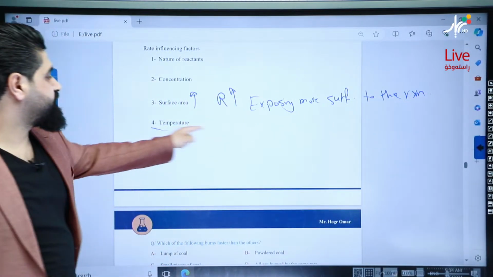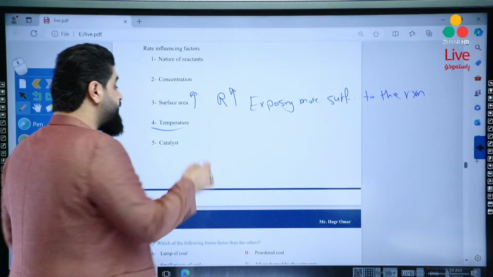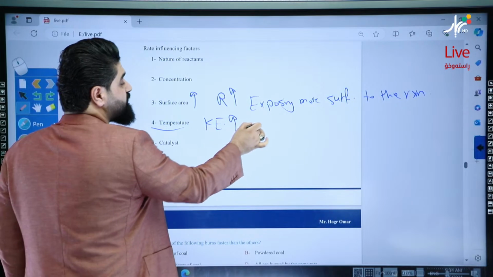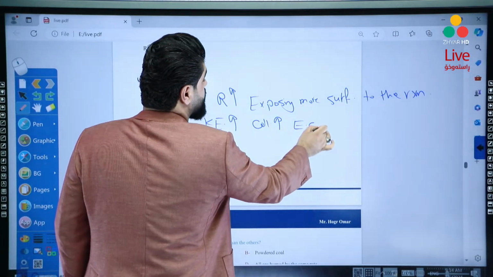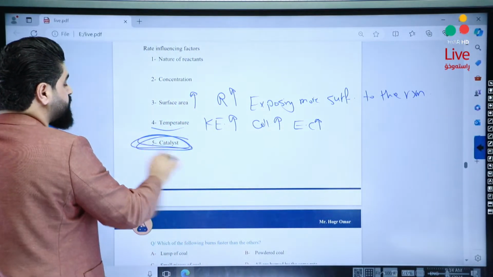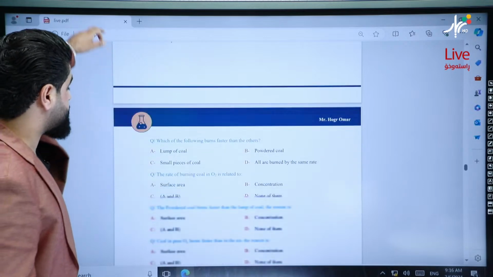Temperature: if temperature is increased, what will happen? Increasing temperature, kinetic energy will be increased, so collision will be increased, effective collision will be increased, so rate will be increased. About the catalyst, the most important one, I will give you more detail about the catalyst.